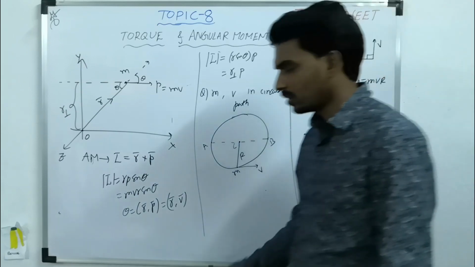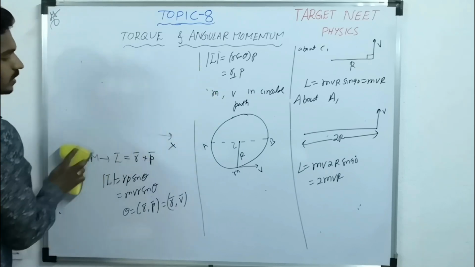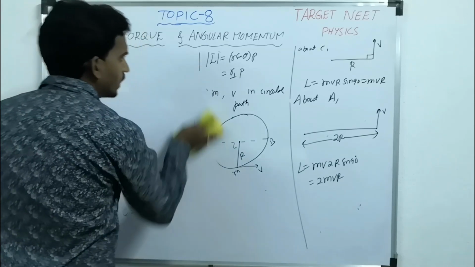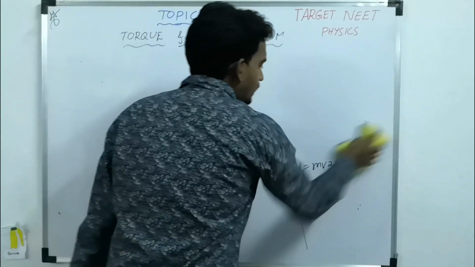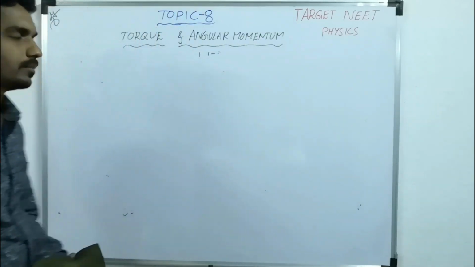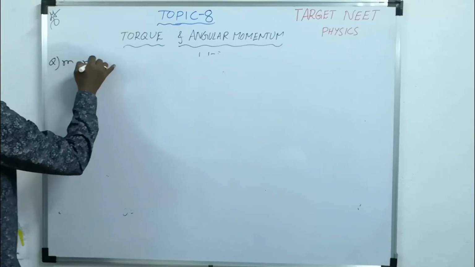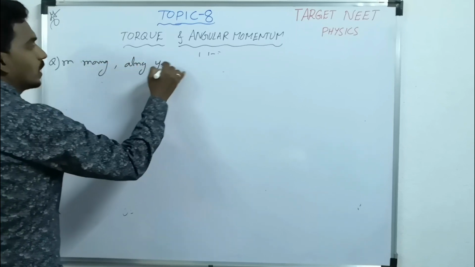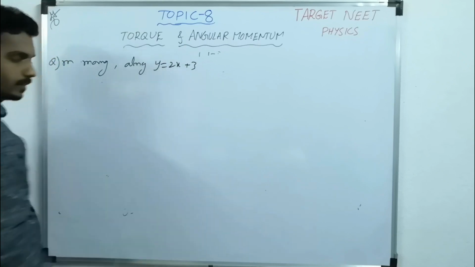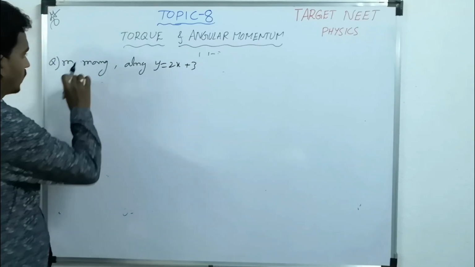Now let us take one or two logical type of questions based on the same concept. So the very first question. An object of mass m, moving along, let's take y equal to 2x plus 3. So here they have given one mass.